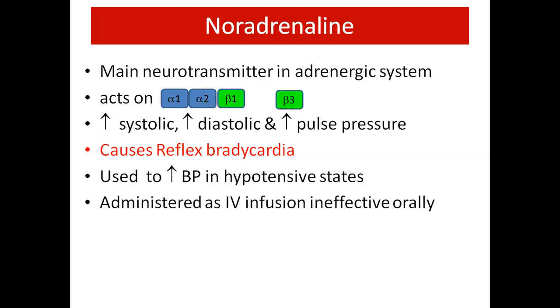It is used to increase BP in hypotensive states. It is administered as IV infusion, and it is not given orally because it is ineffective orally.